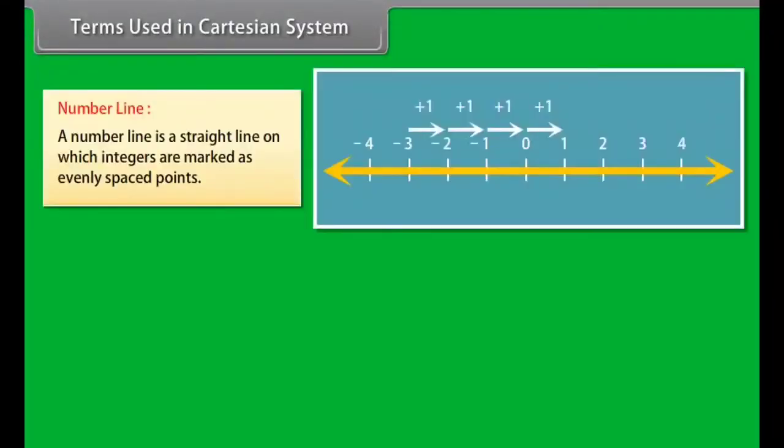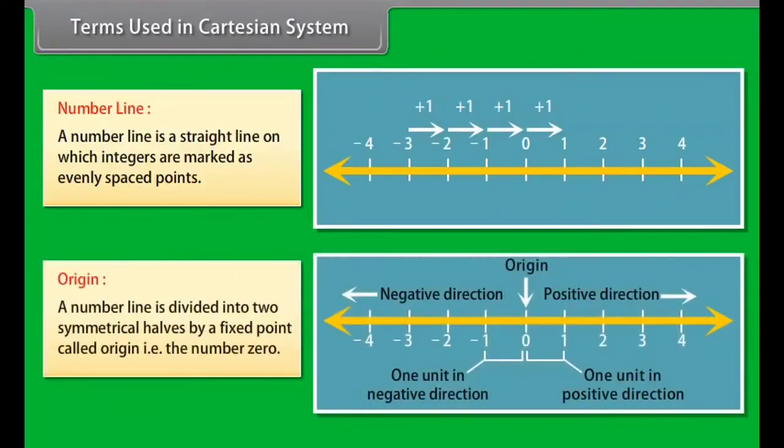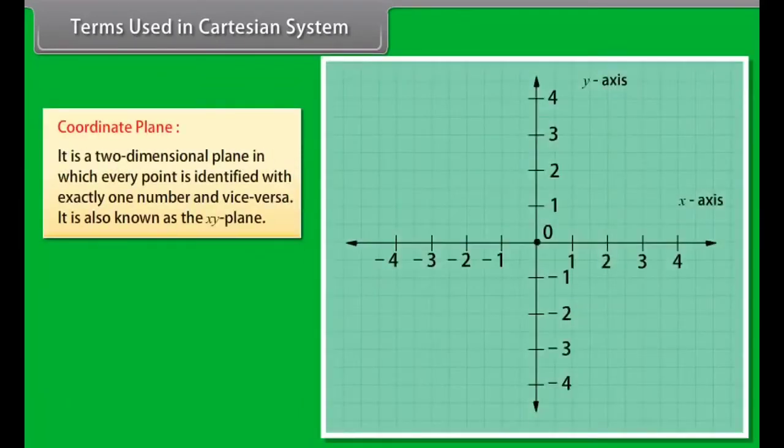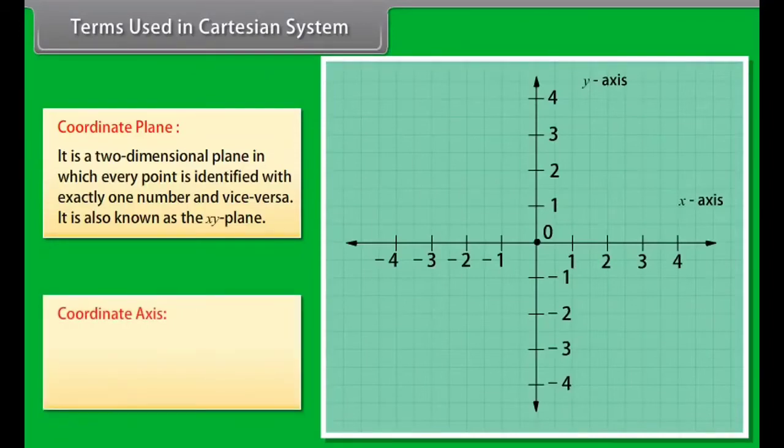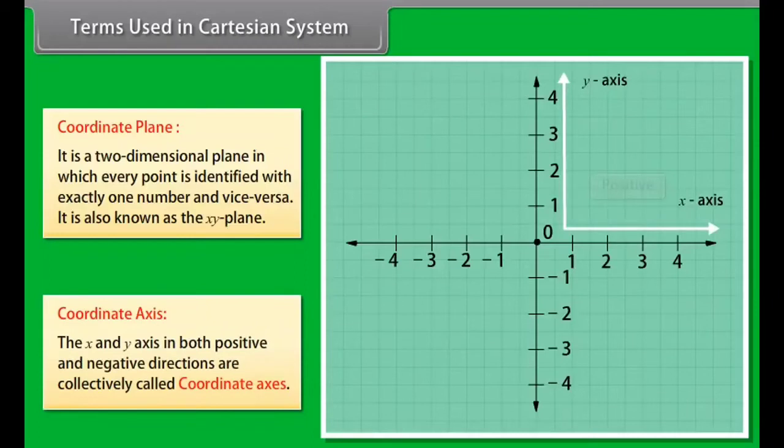Before going further, let's look at some definitions. A number line is a straight line on which integers are marked as evenly spaced points. Origin. A number line is divided into two symmetrical halves by a fixed point called the origin, that is, the number 0. Coordinate plane. It is a two-dimensional plane in which every point is identified with exactly one number pair and vice versa. It is also known as the xy plane. Coordinate axis. The x and y axes in both positive and negative directions are collectively called coordinate axes.